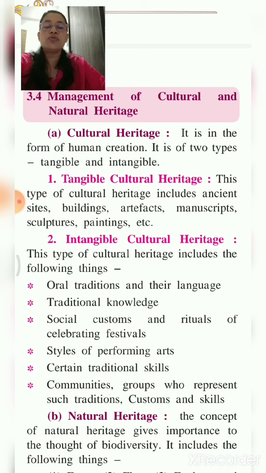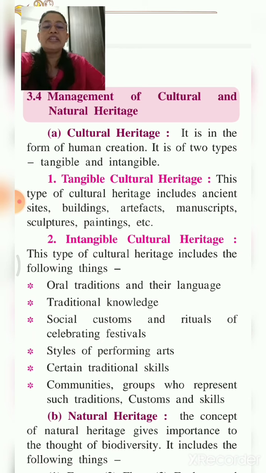Manuscripts are those things which can be a book, a document, a piece of music written by hand, not typewritten. In those earlier ancient times, there were no typewriters or computers, or any system to get things typed. Those were generally handwritten. So those handwritten manuscripts, sculptures, which are carvings, you all know that, paintings, etc. These are the tangible cultural heritage, the heritage which we can see with our eyes.